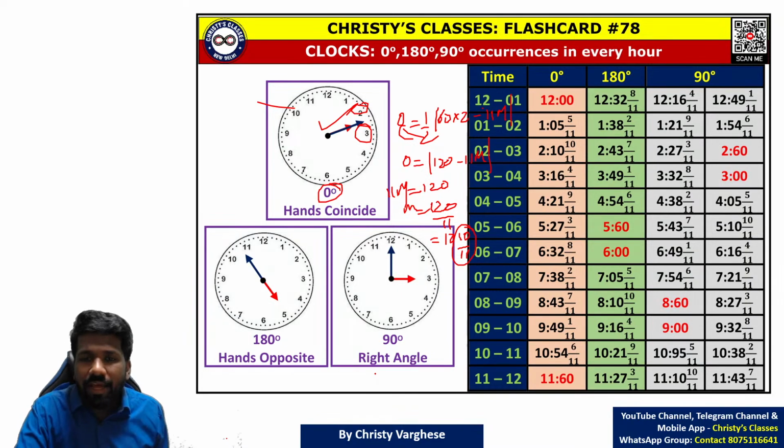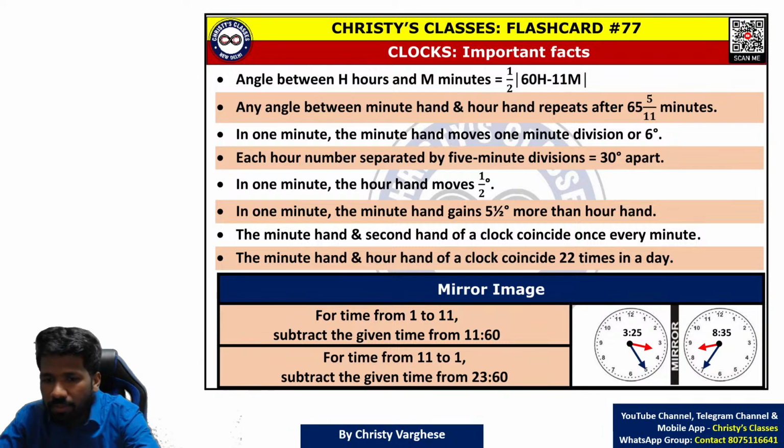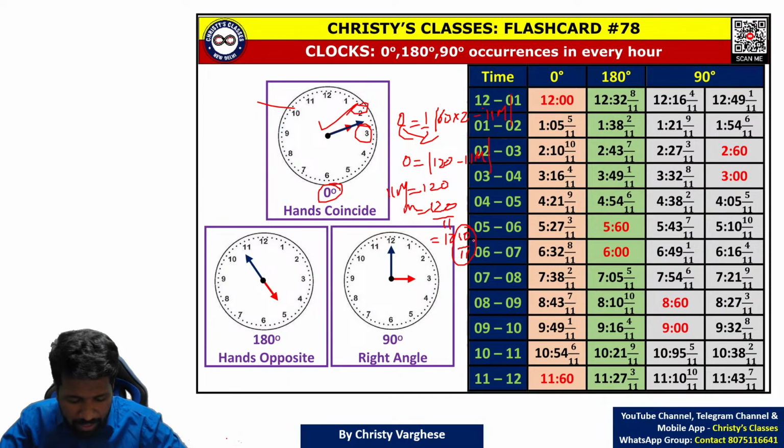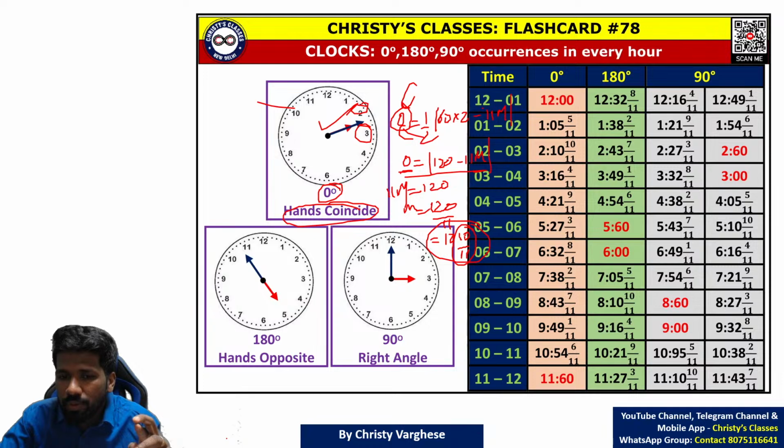So I was telling that this formula will help you to find the angle between hour hand and minute hand. Sometimes the angle will be given, and you need to find the minute hand value. As I told, between 2 and 3, find the time when this is happening. Half into 60 into 2 minus 11m equal to 0, because the angle between hour hand and minute hand is 0 when hands are coinciding. So substituting 0 here and then simplifying, you will get the minute hand value. So that way also a question can be asked. That is what I was telling.